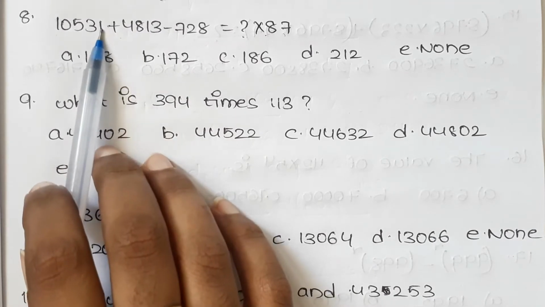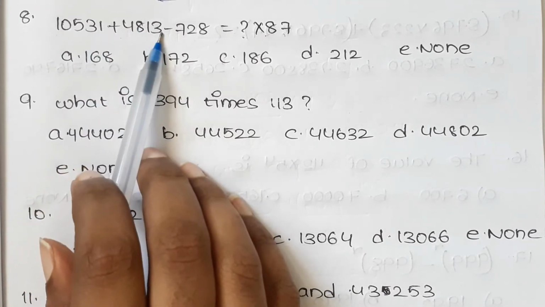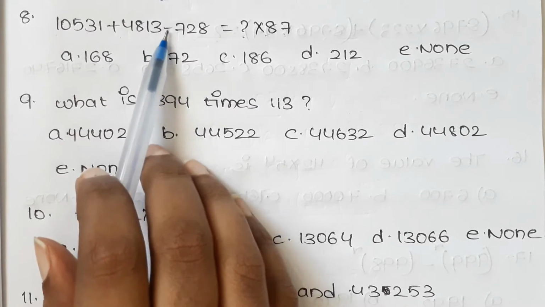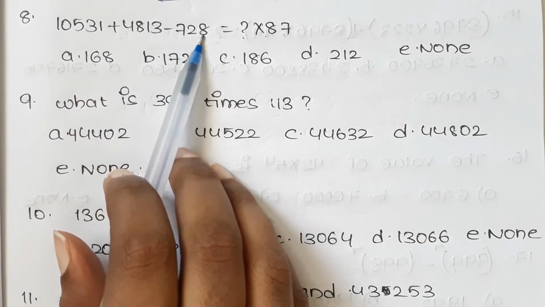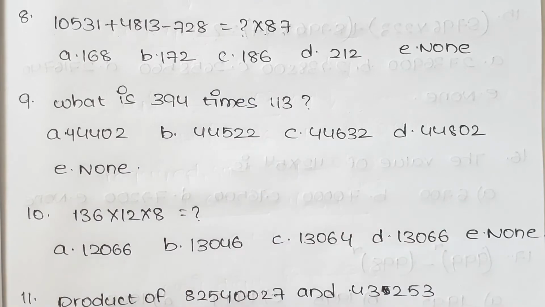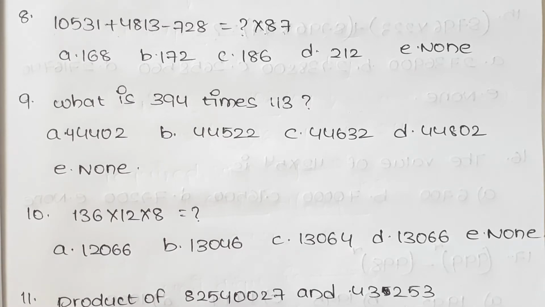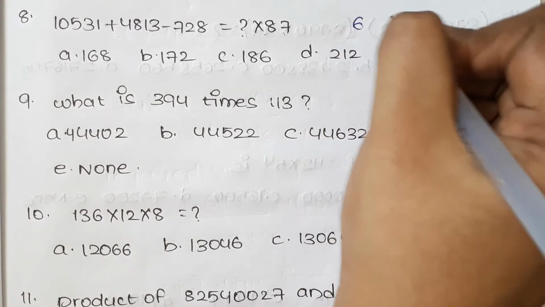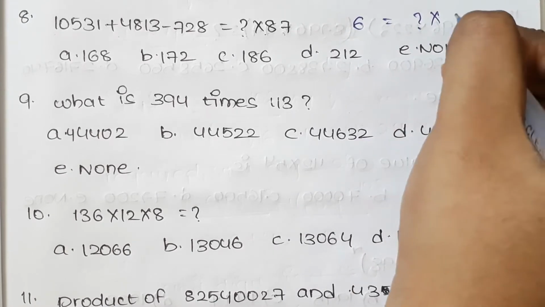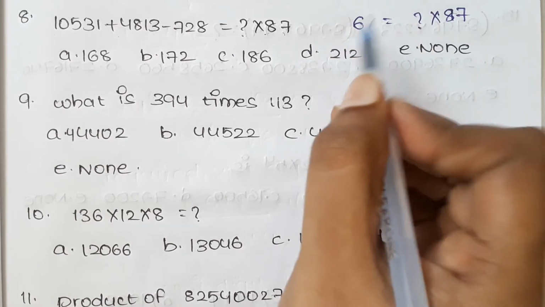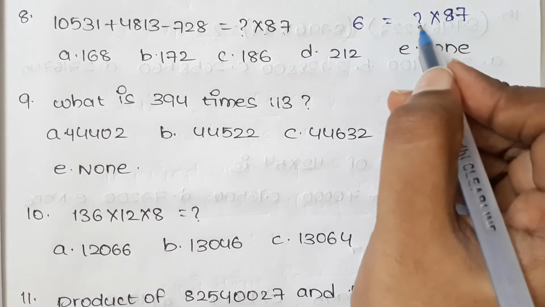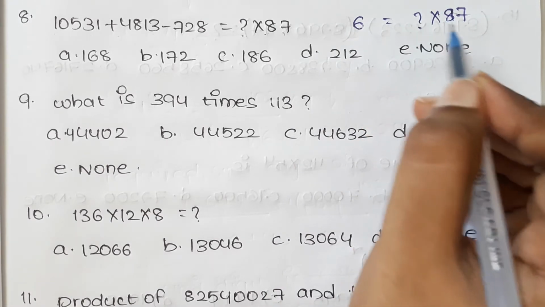Here we have 1 plus 3 is 4, and 4 minus 8: 4 is the smaller number and 8 is the bigger number. So we should take borrow, and there we will get 14 minus 8 is 6. In question mark into 87, we should also get 6 as the unit place.